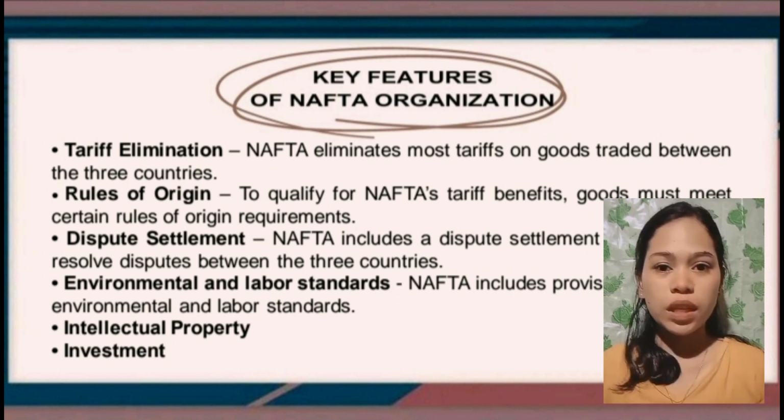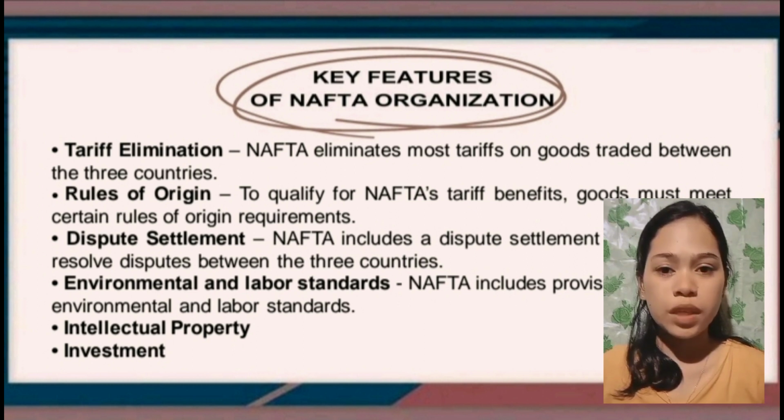Next, environmental and labor standards. NAFTA includes provisions related to environmental and labor standards. These provisions help to ensure that trade and investment do not come at the expense of workers or the environment. Next is intellectual property. NAFTA includes provisions on intellectual property rights, including patents, trademarks, and copyrights. These provisions help to protect the interests of businesses and individuals who create and innovate.